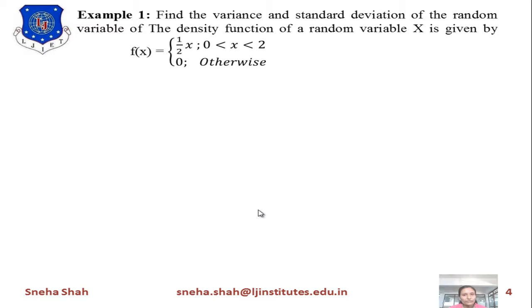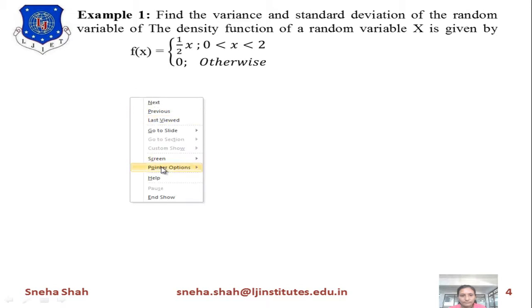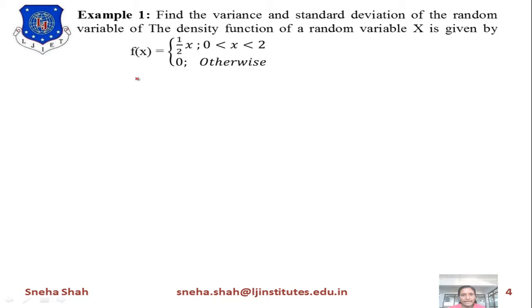So to find the variance and standard deviation, we will start from the mean value of this random variable. So first of all we will find the mean value. In the last session I explained how to find the mean value, right?